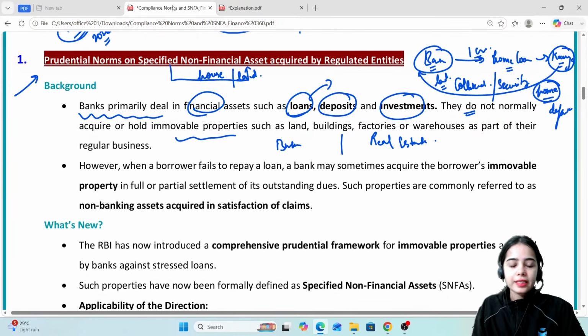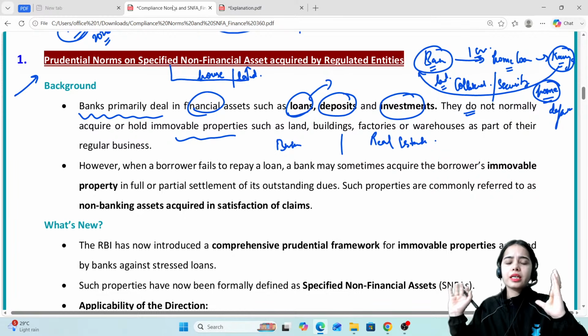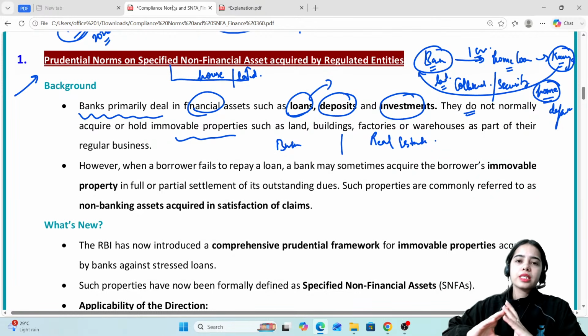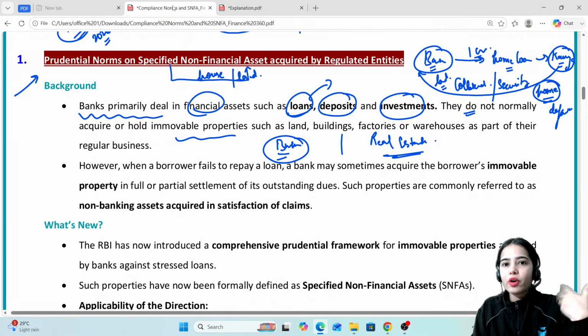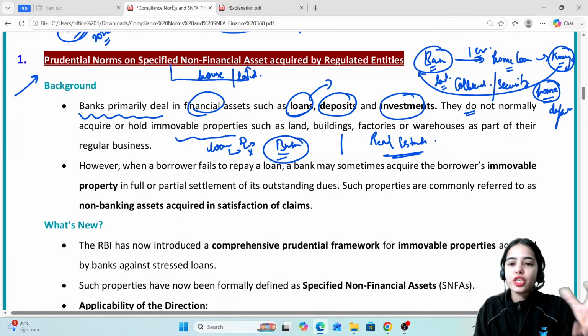In the real estate sector, there are the builders, the construction workers, the owners, the real estate developers and such. So basically the real estate segment is different and the banking segment is different. Are banks engaged in buying and selling of land? Are they engaged in building factories, construction of buildings and such? No, banks are engaged in basic financial activities such as providing loans, taking deposits, or investing in the markets.